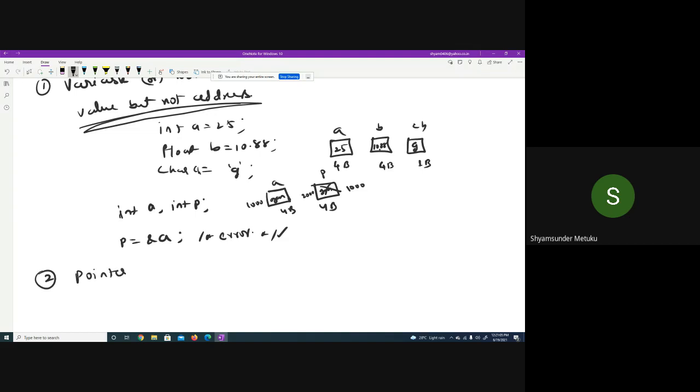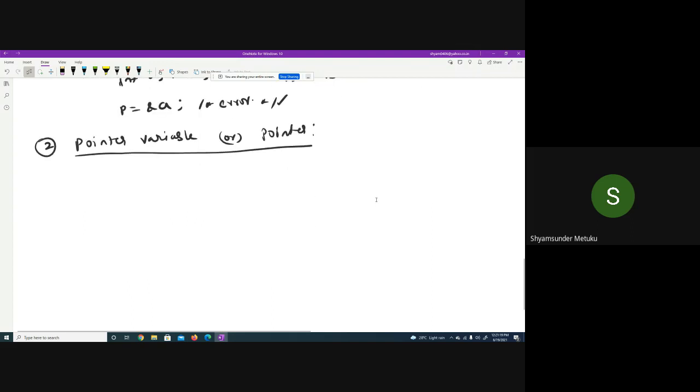Second is called pointer variable or pointer. Anything is okay. You need not specifically mention it is a variable. Pointer variable or pointer, both are okay for us. Now the definition is very simple. A pointer is a variable that holds address but not value.